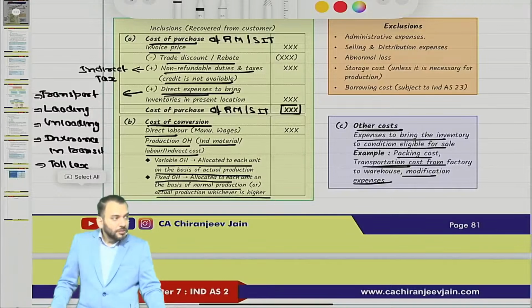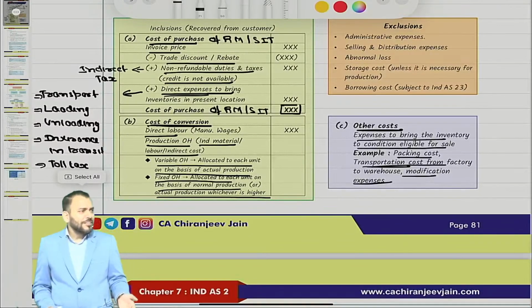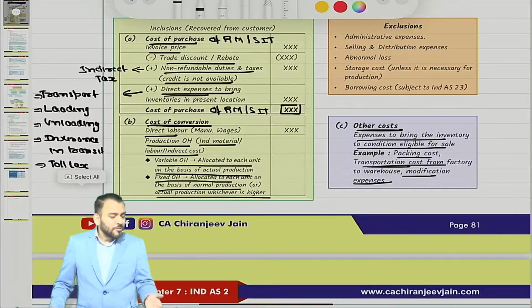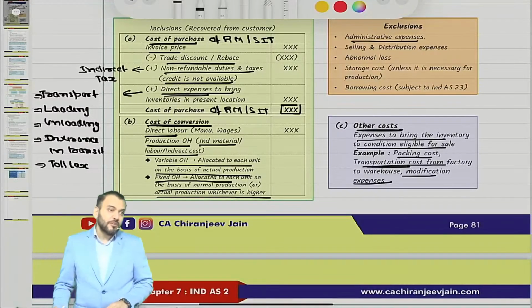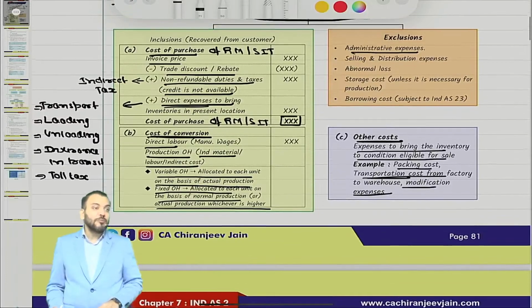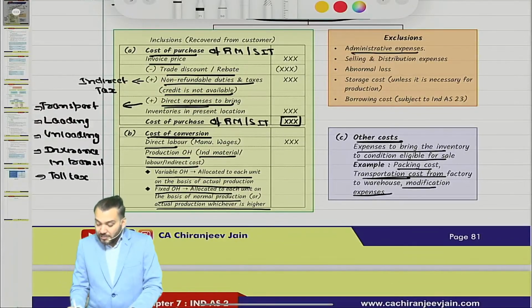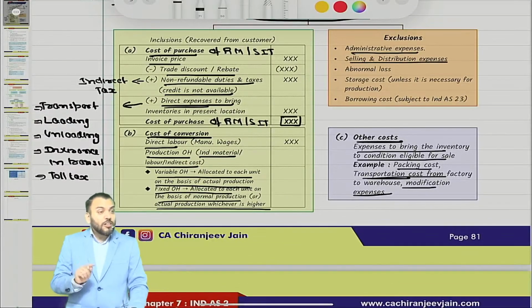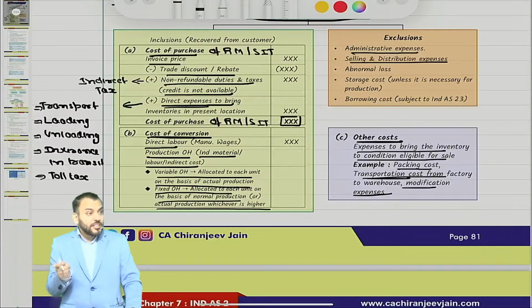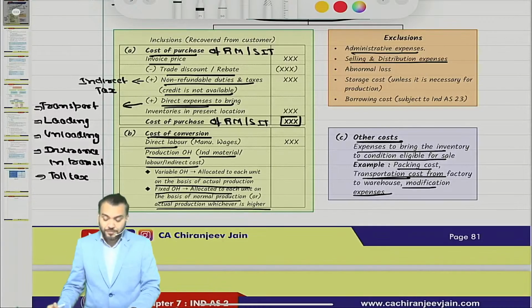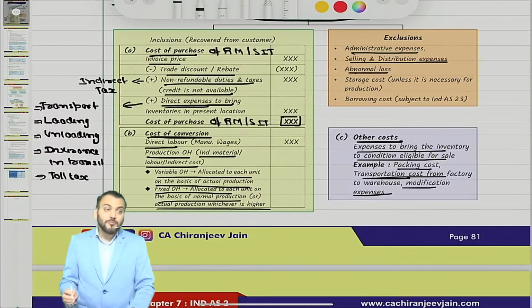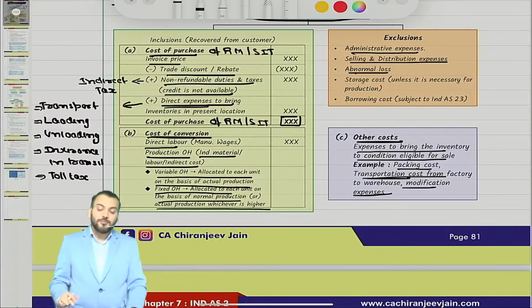Understood? Correct. So you know what is not included? What is charged to P&L, you know? For example, admin expense. All the administrative expense will always be charged to P&L as an expense. That will not be included in cost price. Selling and distribution expense, all the selling expense and all the distribution expense, will always be charged to P&L as an expense. They are not included in cost price. Abnormal loss will always be charged to P&L as an expense.